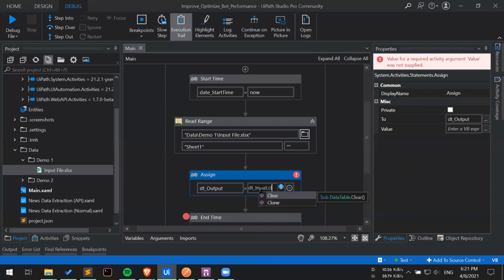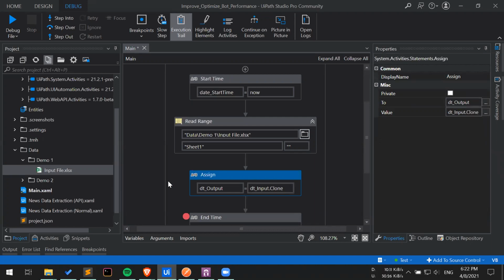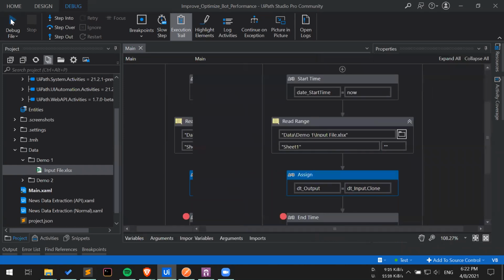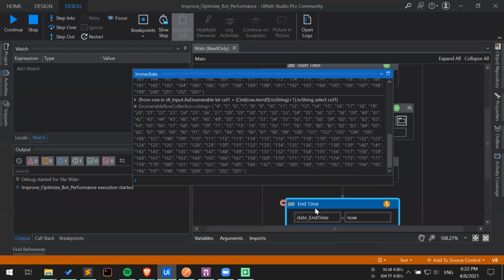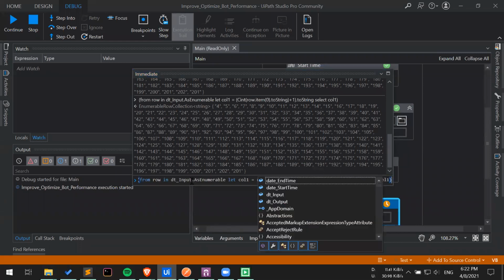What Clone is going to do is simply clone the structure, not the data, but only the structure of the input data table into the output data table, so that you have the proper columns but you don't have any of the rows. Let's wait for the bot to start. Okay, so we are at the breakpoint, and let me just modify the query a bit so that we can actually get the data table.